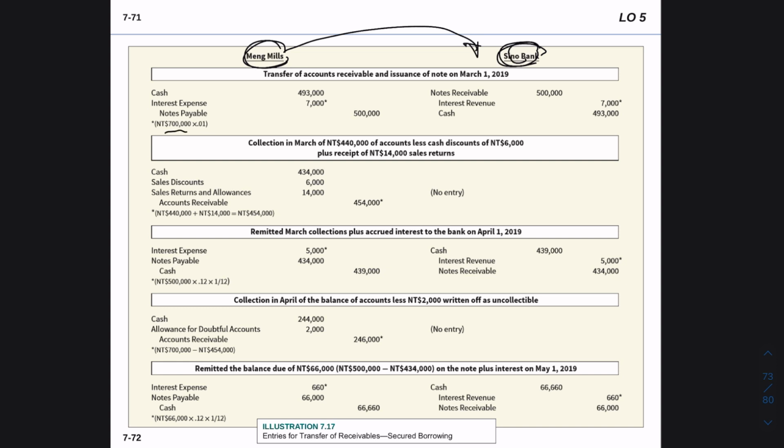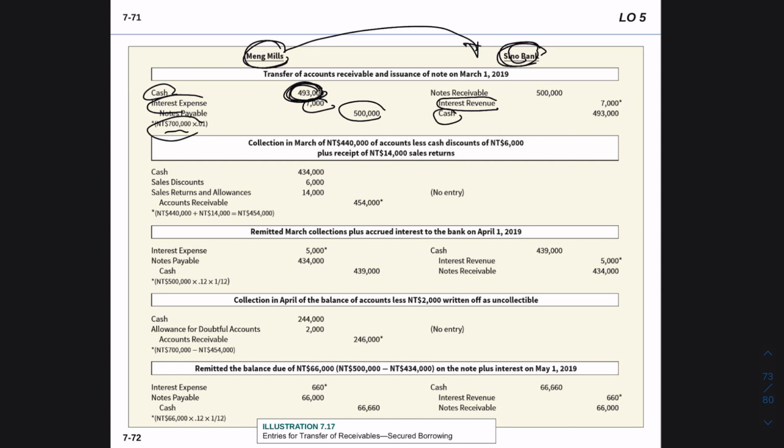So this is our accounts receivable, and we have a 1% charging fee. We multiply that amount, and we have an interest expense because we are paying interest. So we debit that amount, and from the bank's perspective, it's considered interest revenue. And because they are lending us their cash, they will credit their cash, and we debit our cash by the same amount. How did we come up with this amount, which is the full amount of the notes? If you reduce the interest expense from it, this is how much we are receiving today.